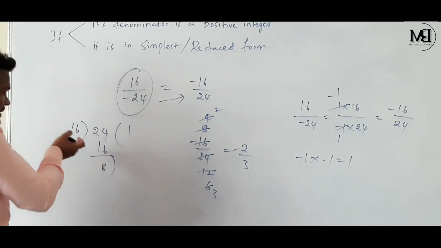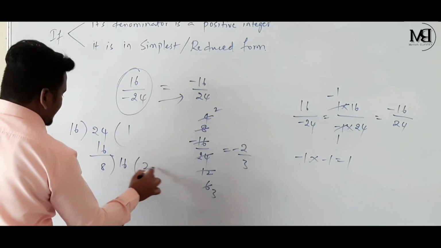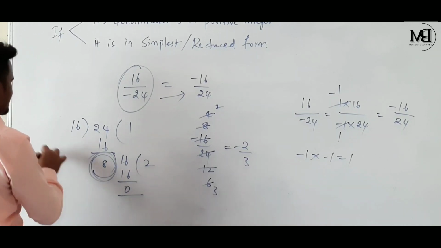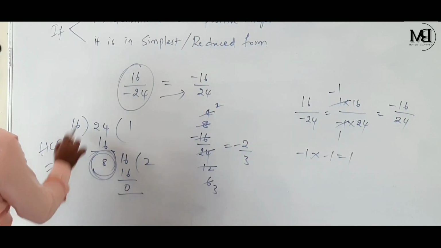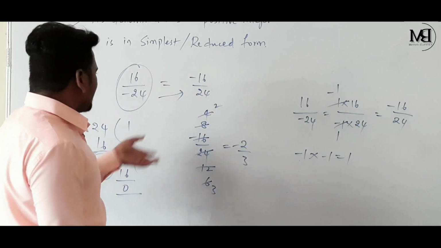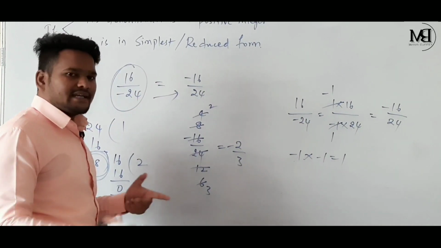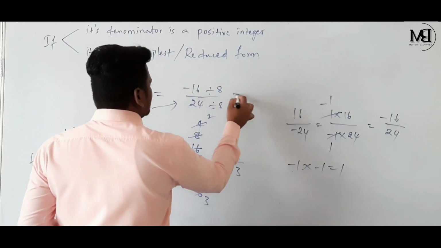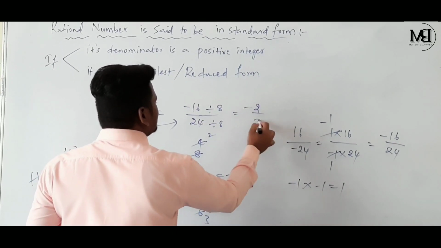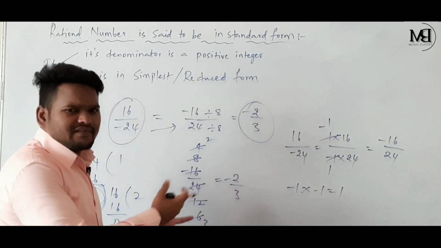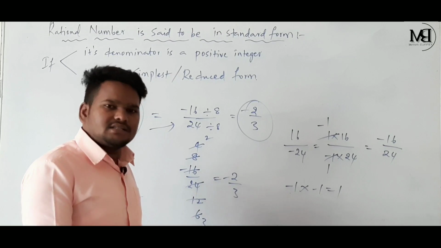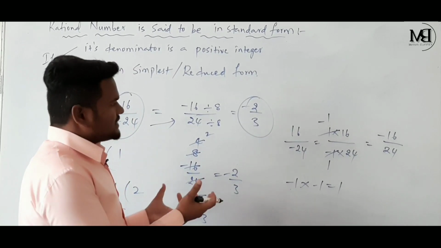The previous divisor will become the dividend now. 8 2s are 16. Now we got the remainder 0, so the HCF is 8. Let's divide the numerator and also the denominator by its HCF, 8. 8 2s are 16 and 8 3s are 24, giving minus 2 by 3. We got it in one step. Instead of taking common factors, if you take the highest common factor, you are going to get the answer directly.